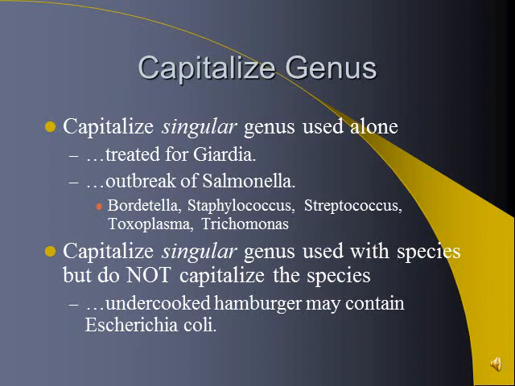Capitalize singular genus used with species, but do not capitalize the species. So undercooked hamburger may contain Escherichia coli. Escherichia is our genus. The species is coli. Genus Escherichia is capitalized. Coli is not.